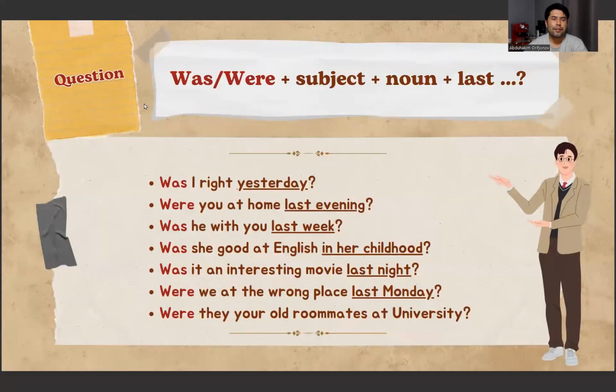Well, question sentence structure: was or were plus subject plus noun plus time expressions. For example, was I right yesterday? Were you at home last evening? Was he with you last week? Was she good at English in her childhood?